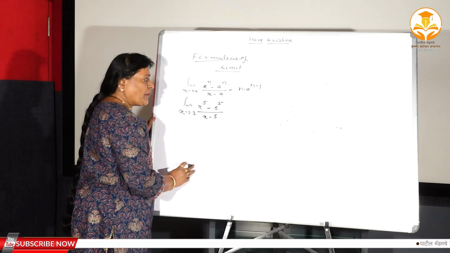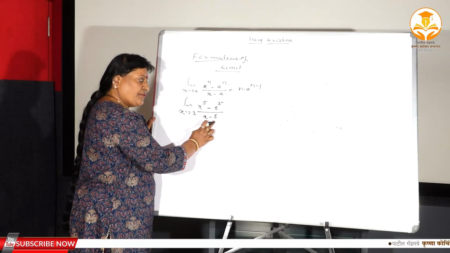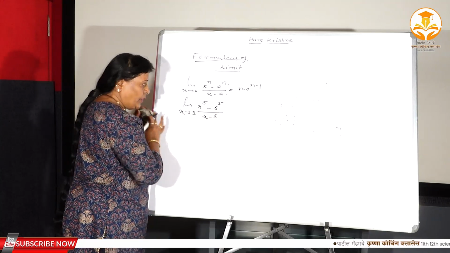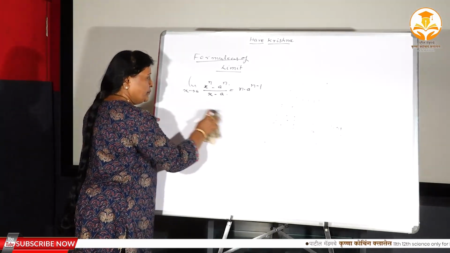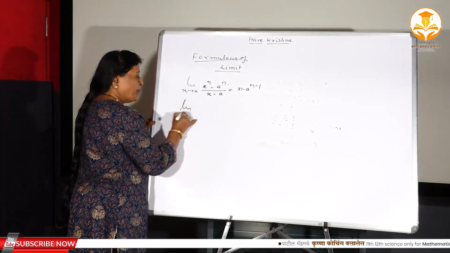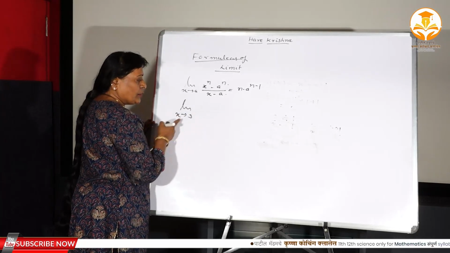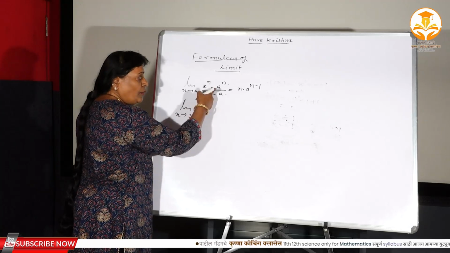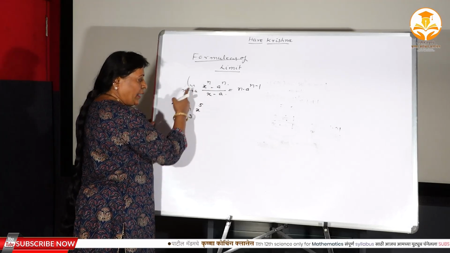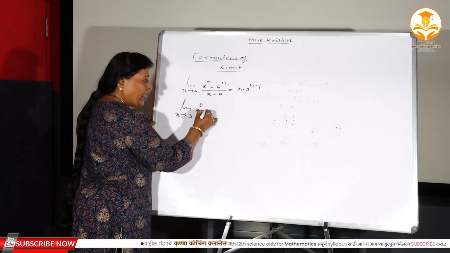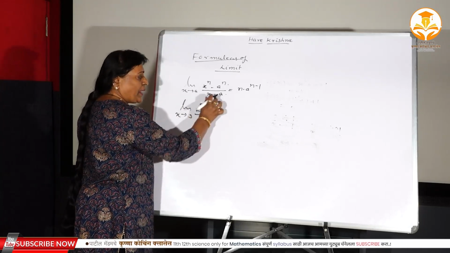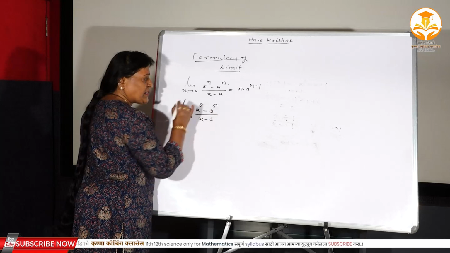Limit x tends to 3, x to the power 5 minus 3 to the power 5, divided by x minus 3.